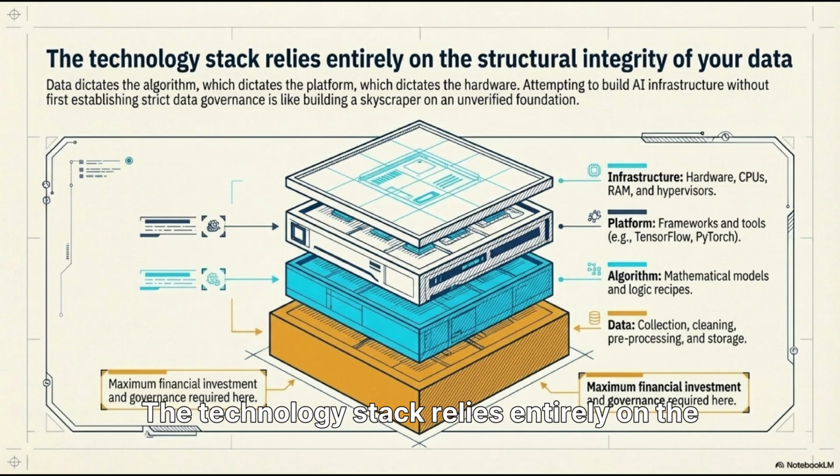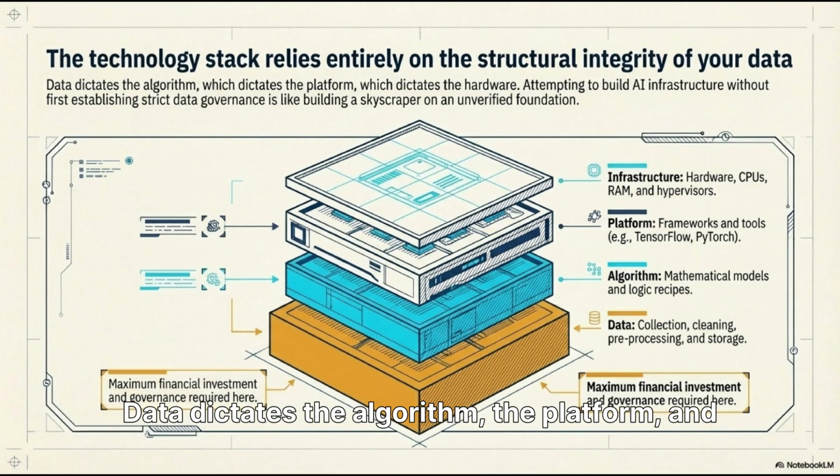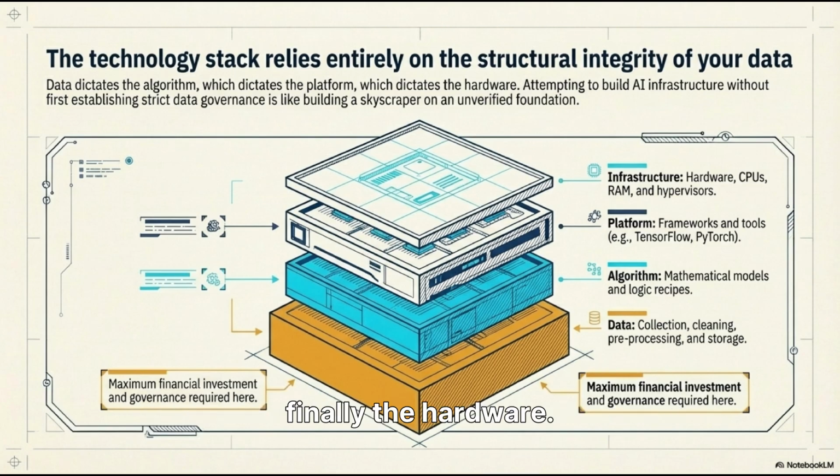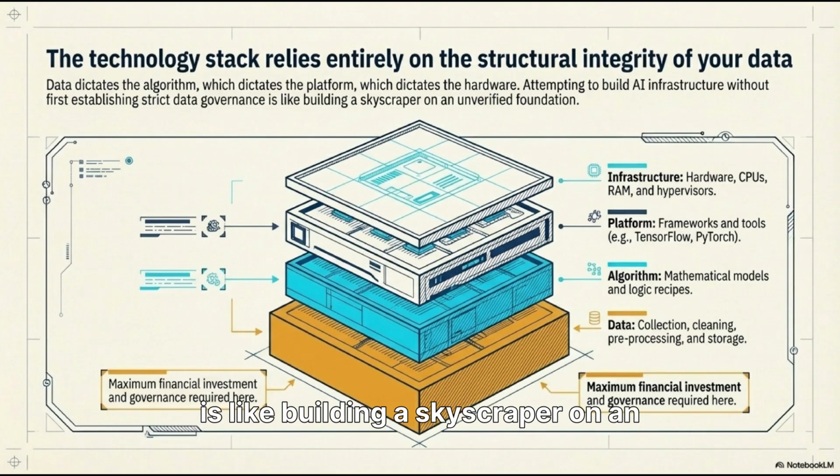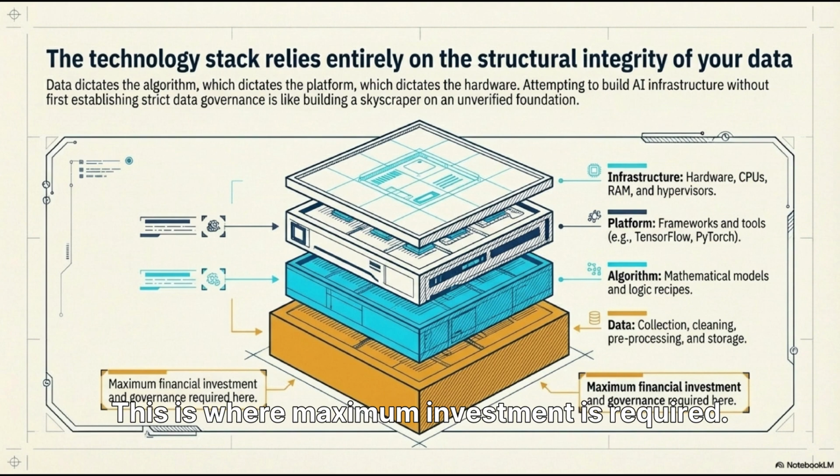The technology stack relies entirely on the structural integrity of your data. Data dictates the algorithm, the platform, and finally the hardware. Building AI infrastructure without strict data governance is like building a skyscraper on an unverified foundation. This is where maximum investment is required.